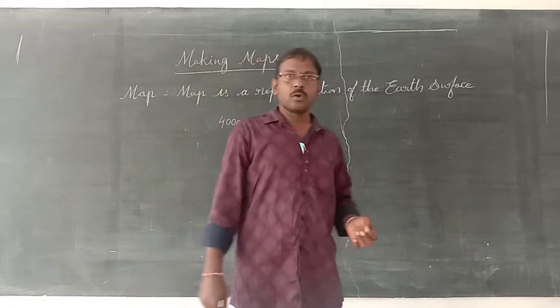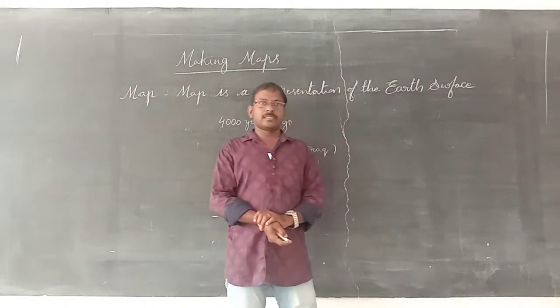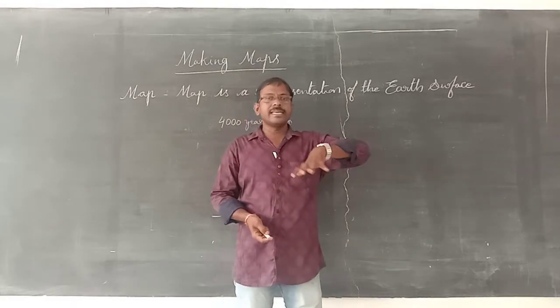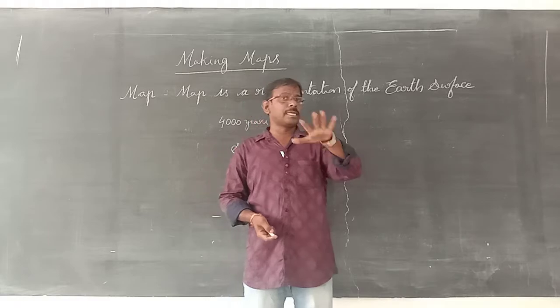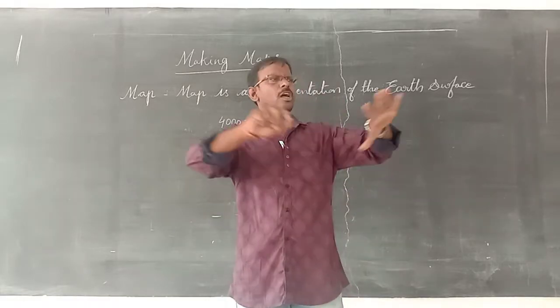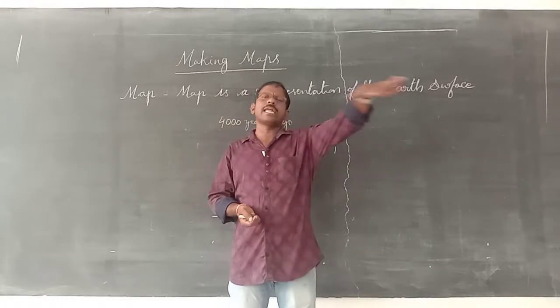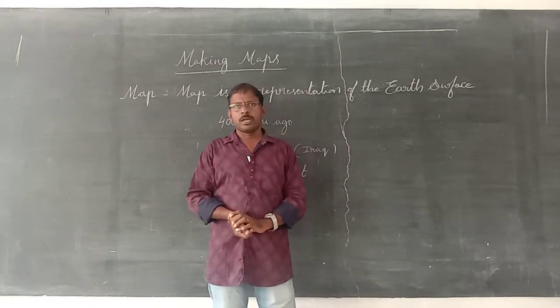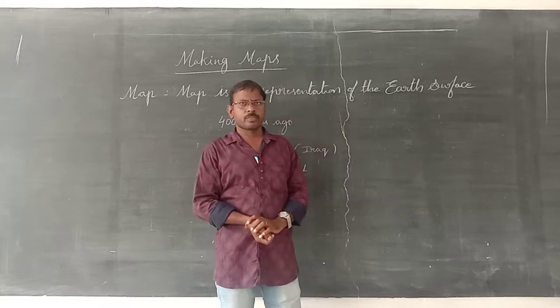Why did they prepare them? The Sumerian kings had a very large tract of temple land. Surrounding the temple, most of the land is temple land. From the temple land, they were getting more income.